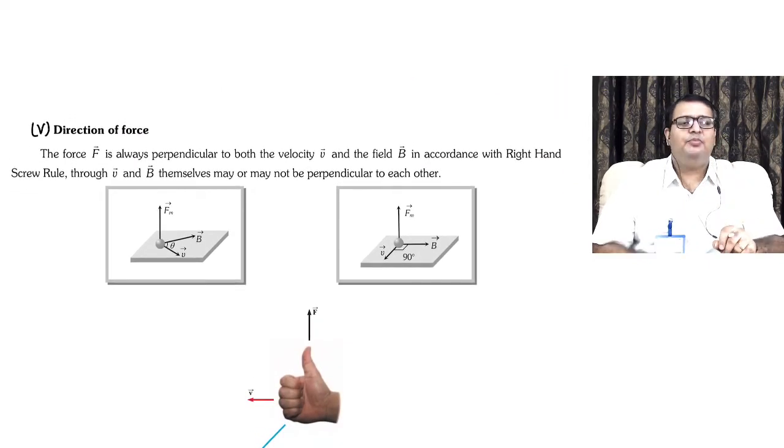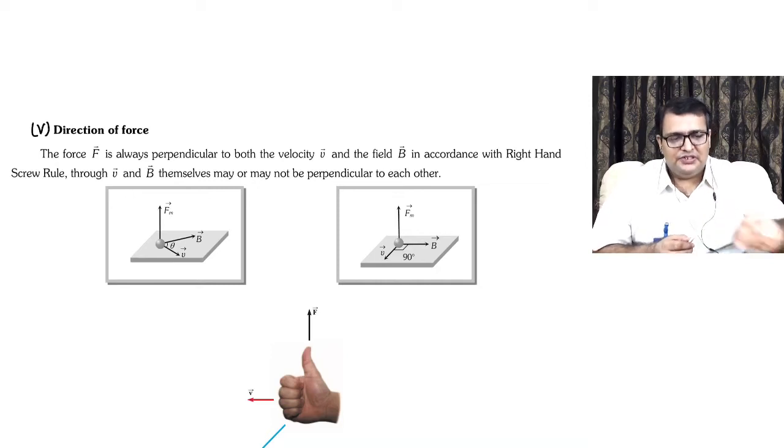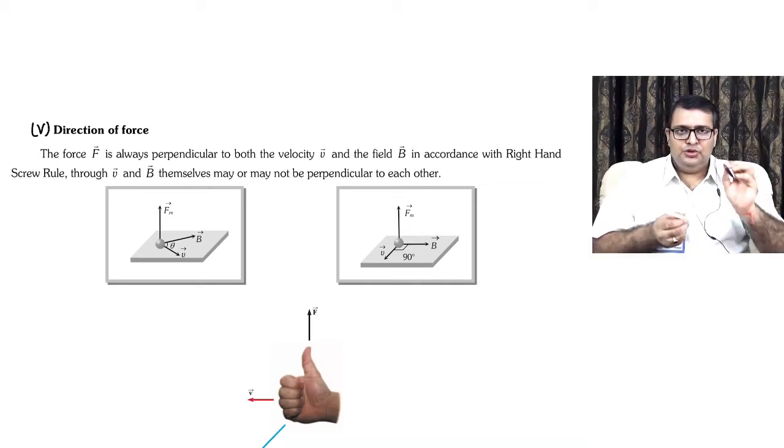This is a very important aspect that I want to lay emphasis on over here. Now I'm going to use 2 pens that I have over here. Okay, now we have 2 vectors. This is the blue vector, let us say this is the velocity vector, and this white vector is the magnetic field vector.